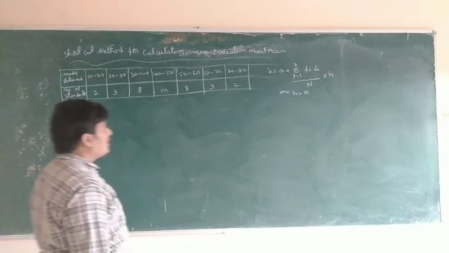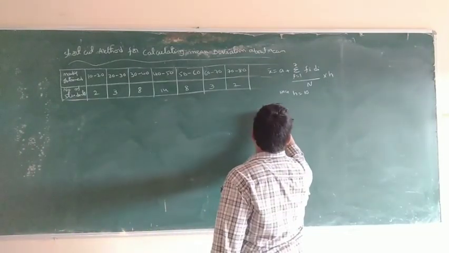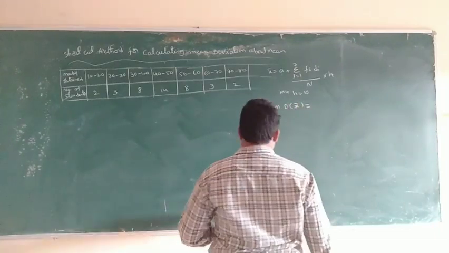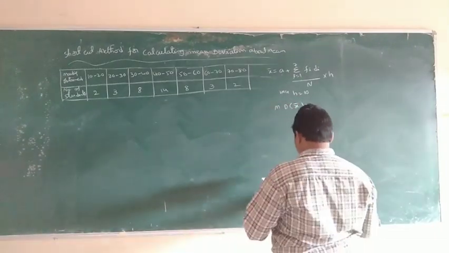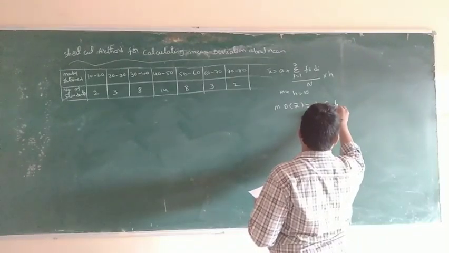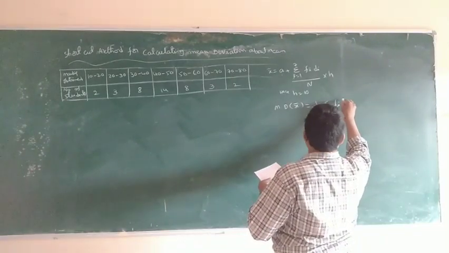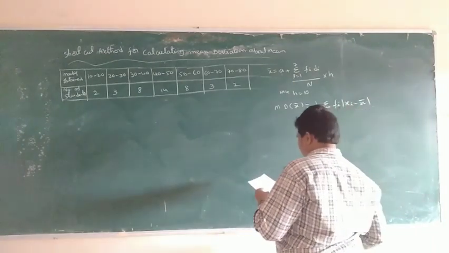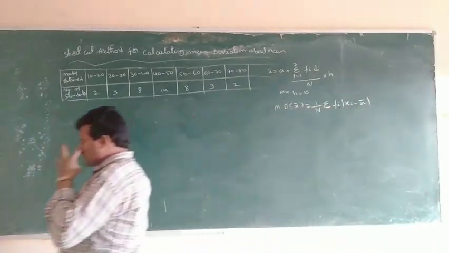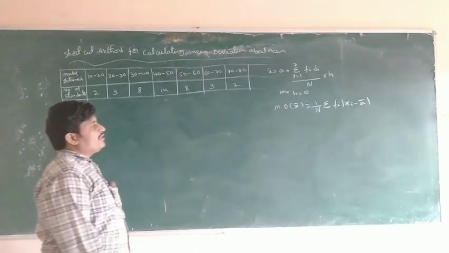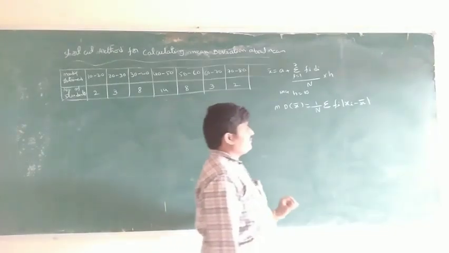So what is the formula for mean deviation about mean? What is the shortcut formula? Same formula: 1 by n into sigma Fi into modulus of xi minus x bar. Shortcut method or normal method, the mean deviation about mean formula is the same, but what is the difference?